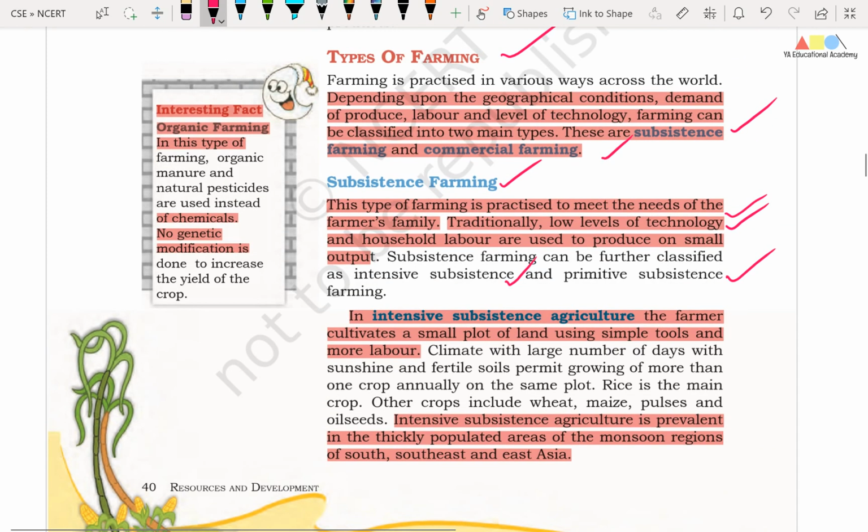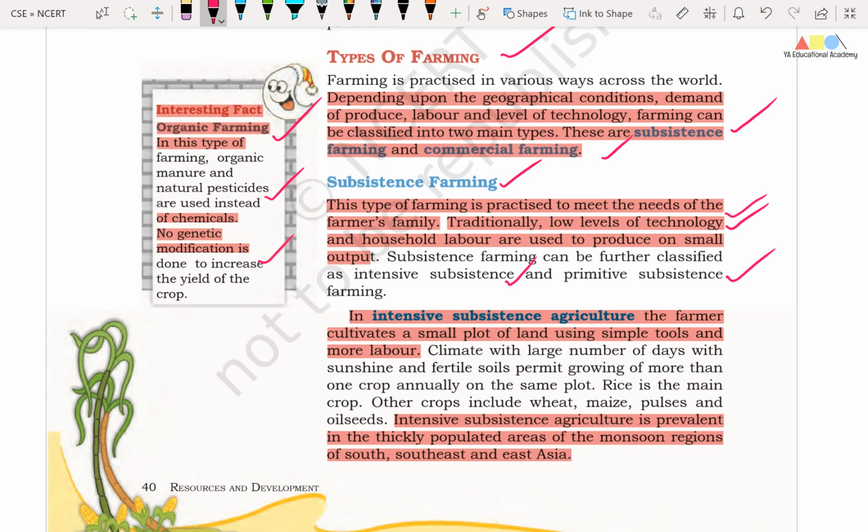Right friends, before going into details, we have to understand one more term, that is organic farming. Friends, in this type of farming, organic manure and natural pesticides are used instead of chemicals. So the emphasis is on use of organic manure and natural pesticides.